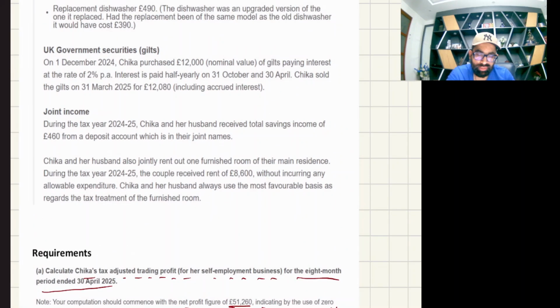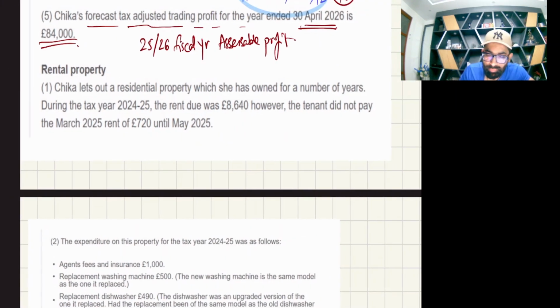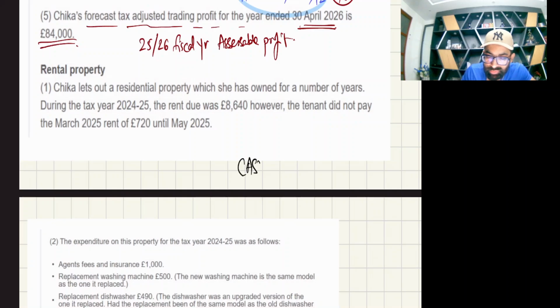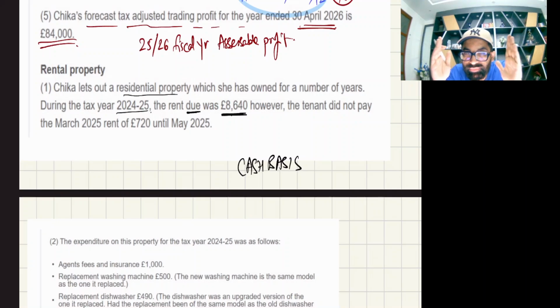See, this is property income. And you know, for property income, don't forget cash basis. Everything on cash basis, pure cash inflows and outflows. Chika's let out residential property which he has owned for a number of years. During the tax year 24-25, the rent due, meaning the actual rent for that fiscal year, should have been 8640.